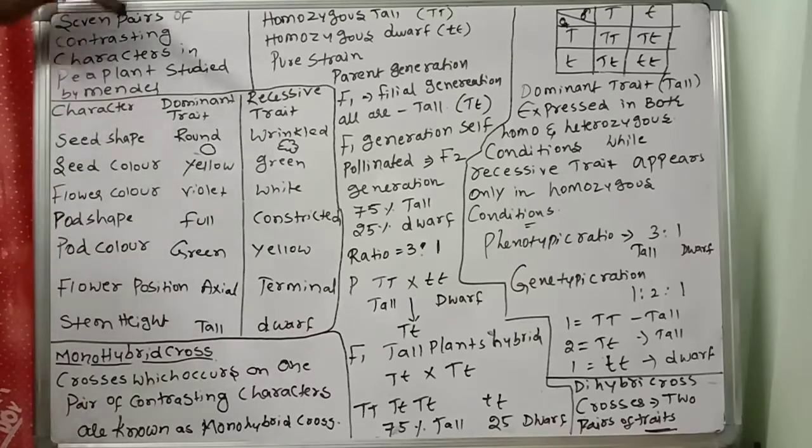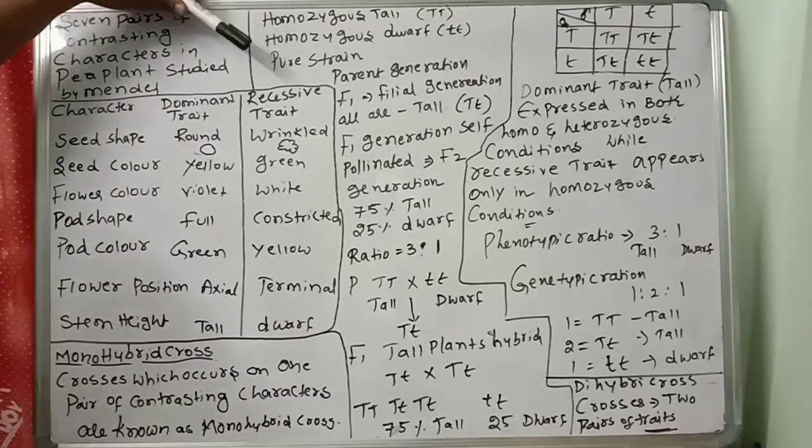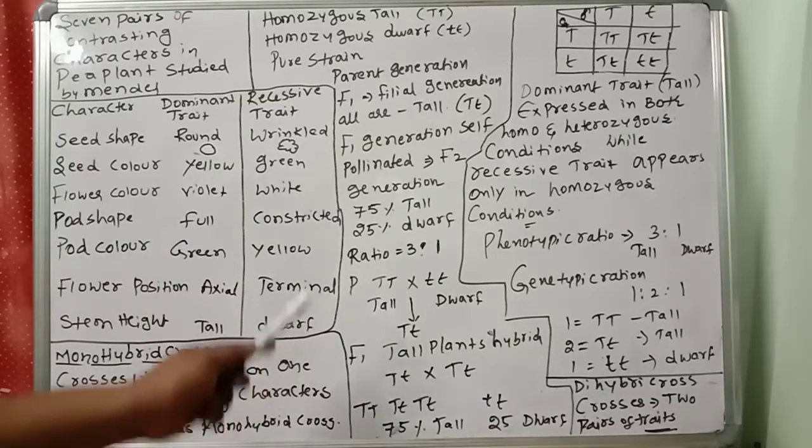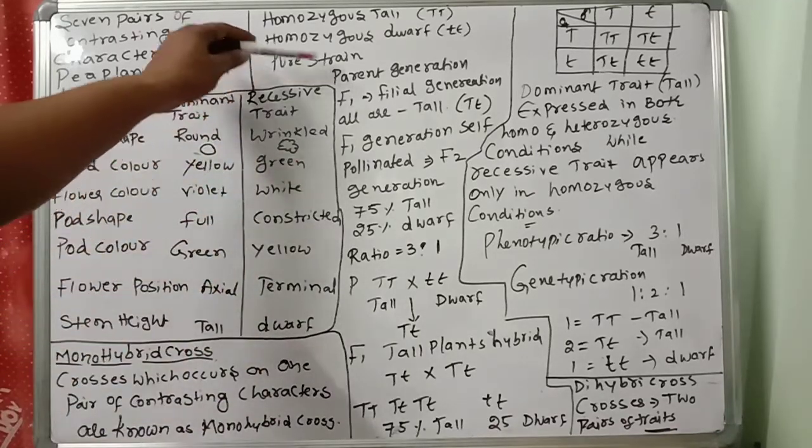Mendel crossed two sets of pea plants. One set of plants was above 6 feet in height.